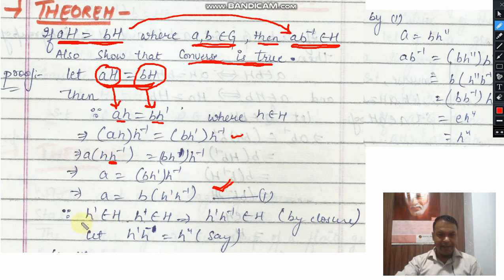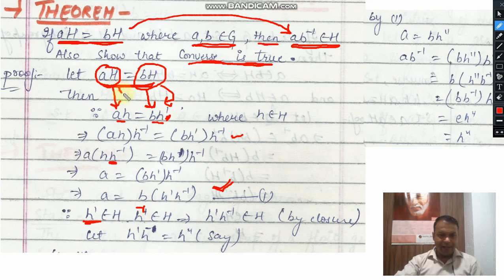Again we are taking the same example. Let us suppose there are two elements, h' which belongs to H, as we have assumed here, and h, and H is a subgroup.